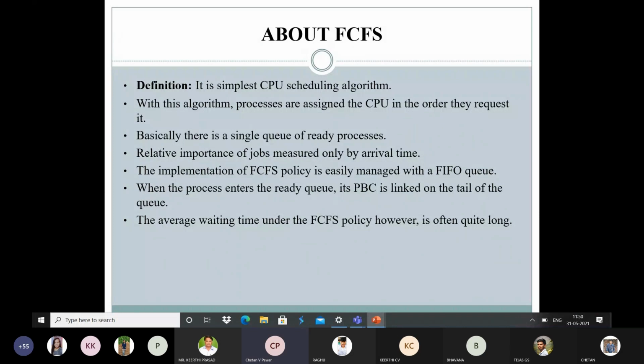The relative importance of jobs is measured only by arrival time. The implementation of the FCFS policy is easily managed with a FIFO queue. When a process enters the ready queue, its PCB is linked to the tail of the queue. The average waiting time under the FCFS policy, however, is often quite long.